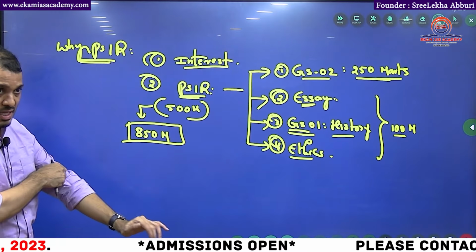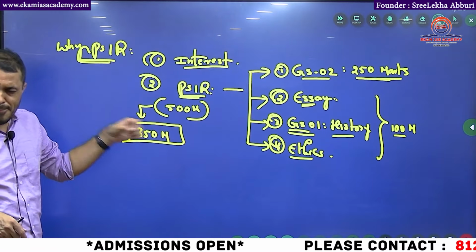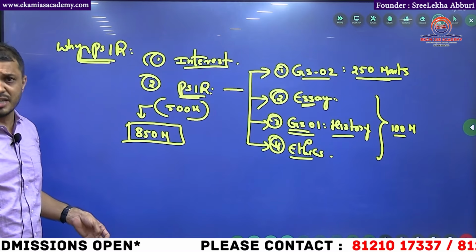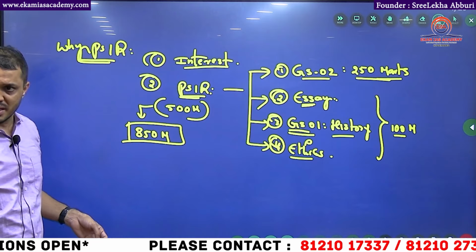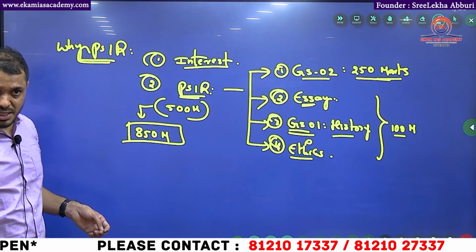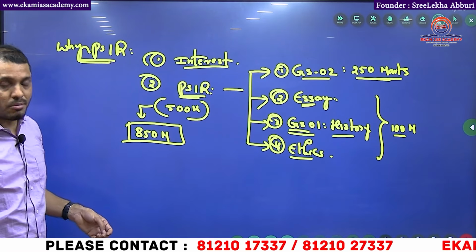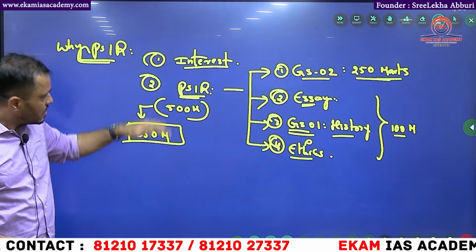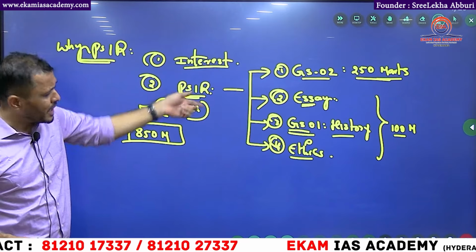This is what I can suggest, and that is the reason most people, every year, students, mark my word, take the last 10 years, every year in the top 10 ranks, definitely you will find 2 or 3 from PSIR. That means 30% out of all these optionals. How come it is happening? Because these guys are scoring in these areas also very well. So PSIR helps in the mains.